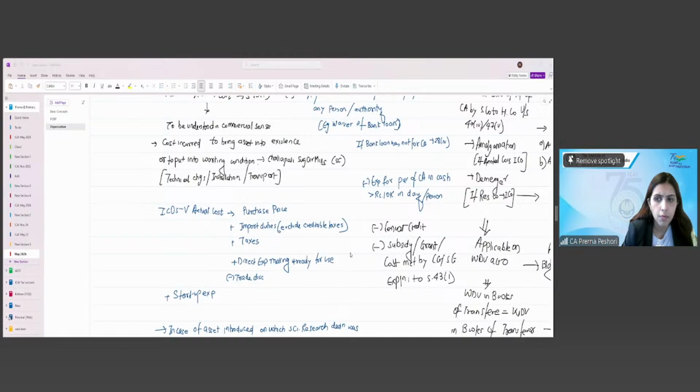Here we have seen the case laws. Oriental Ceramics and Industries Limited: expenses for the glow sign boards are revenue in nature because no permanent asset is coming in, and moreover the glow sign boards get deteriorated due to weather conditions. And these are installed for facilitating the business. So these are revenue in nature.